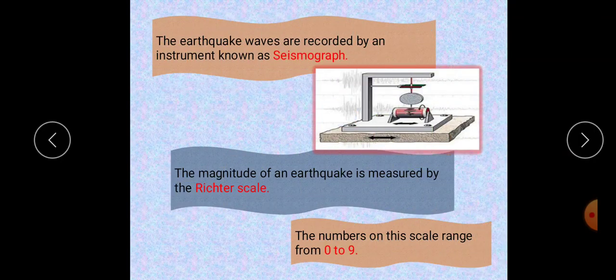Then what is seismograph? Okay. We will use this machine for taking the measurement of earthquake. The earthquake waves are recorded by an instrument. That name is seismograph. The magnitude of an earthquake is measured by the Richter scale. The numbers on this scale range from 0 to 9.